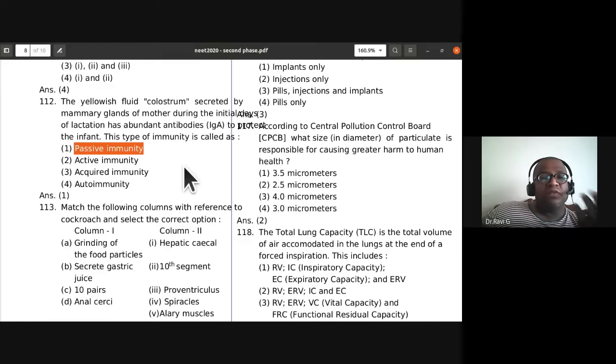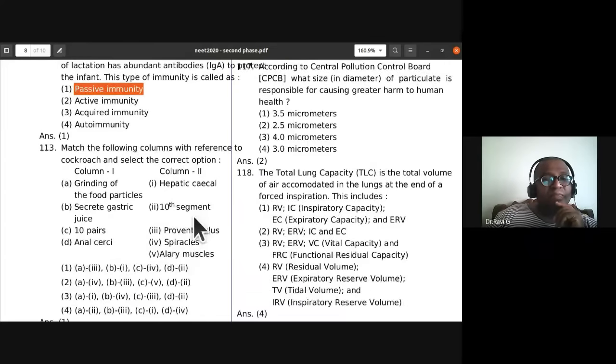So the milk, the food source that the young infant consumes, has abundant antibodies, ready-made antibodies. The body need not prepare the antibodies. So the colostrum, or first milk, has this passive immunity because of abundant antibodies. The antibodies are ready-made in the milk. So that is what you have to remember as an example for passive immunity.